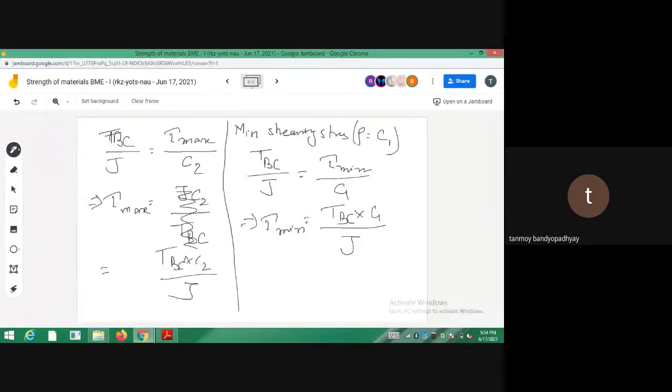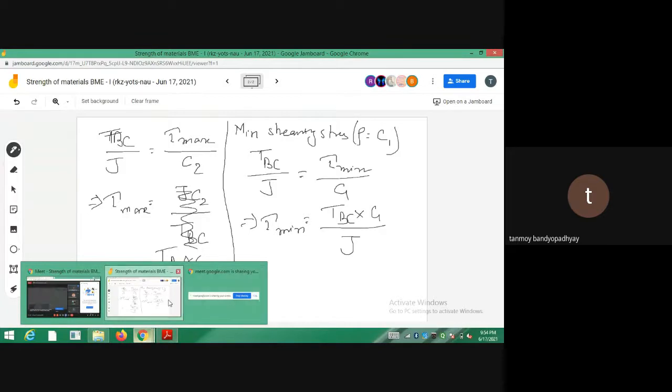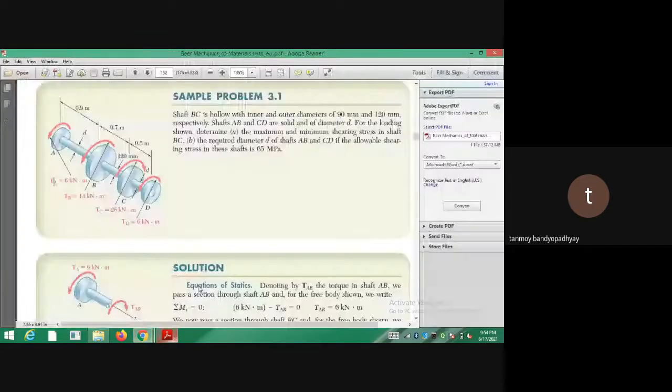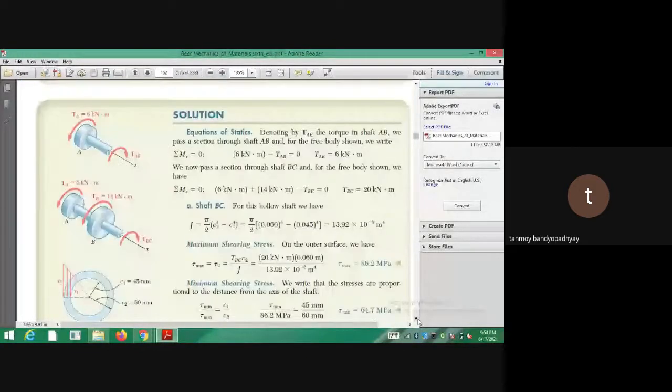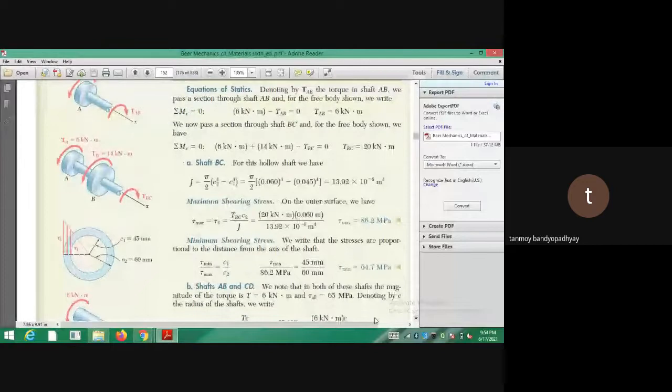In the next part, I have it in the note. For TAB, you have to find out the diameter of the part AB, so I have to find TAB. Whichever part you need to find, I am explaining from the book itself. Whenever you are working on the part AB, you have to find out what the torsion on the part AB is.